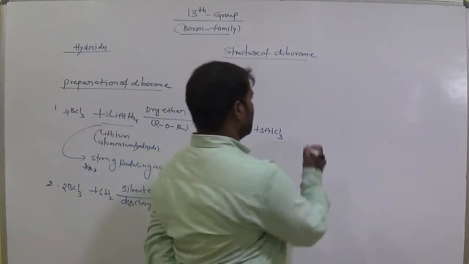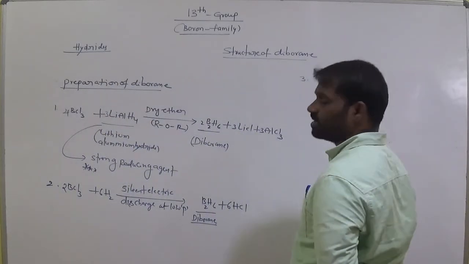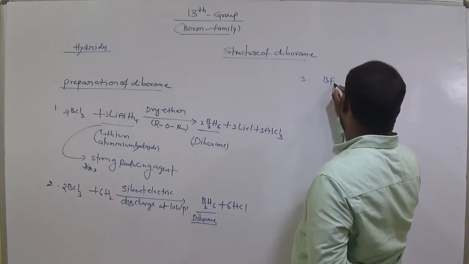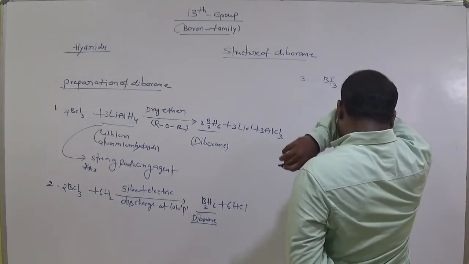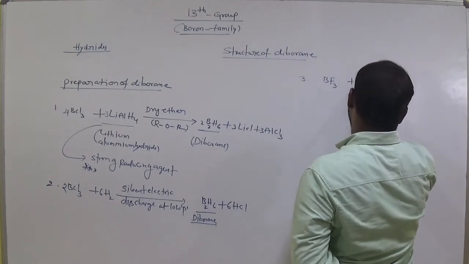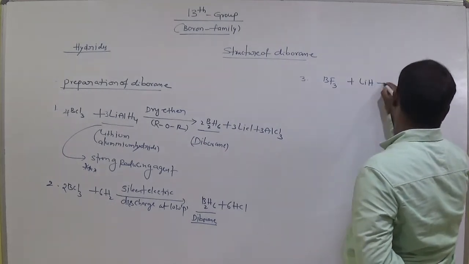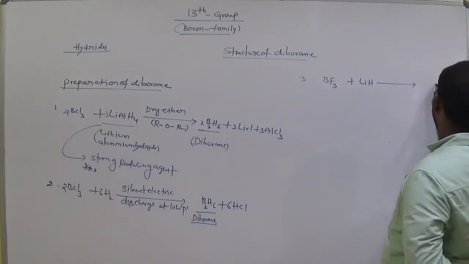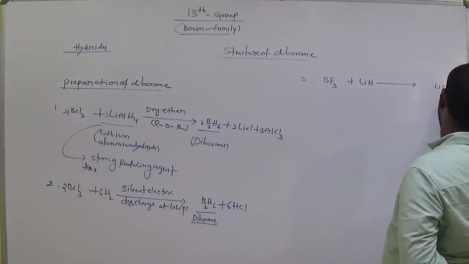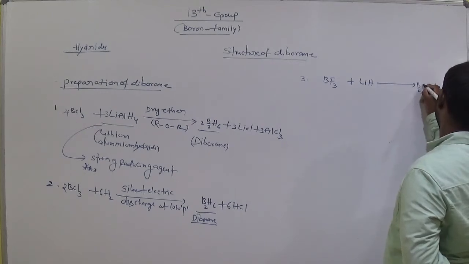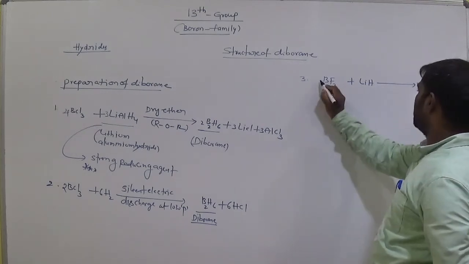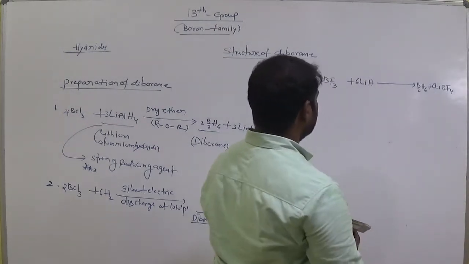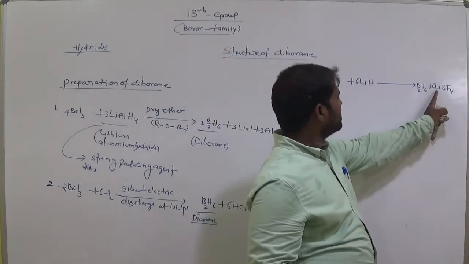Third, we can also prepare this when boron trifluoride is treated with lithium hydride. It gives B2H6 and lithium fluoride. Let's balance: here 8 borons, here 6 borons and 2.